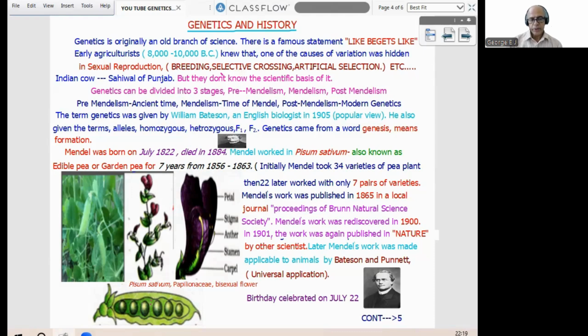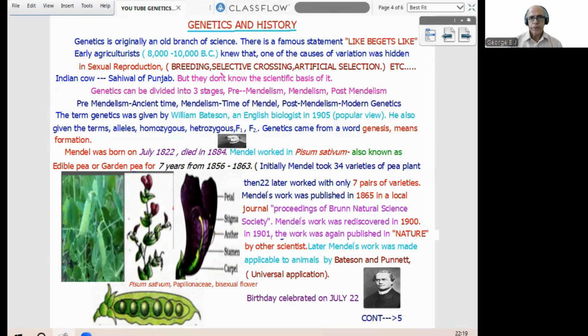Now we can proceed to Mendel's history, brief only. Mendel was born in July 1822 and died in 1884.